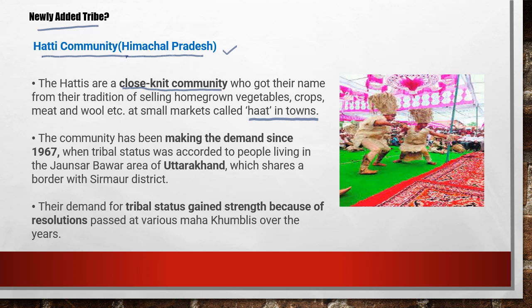This community has been making the demand to add their name under the ST list since 1967, and these people are living according to some tribal status. They are located in the Jansar Barwar area of Uttarakhand, which shares a border with the Sirmur district.